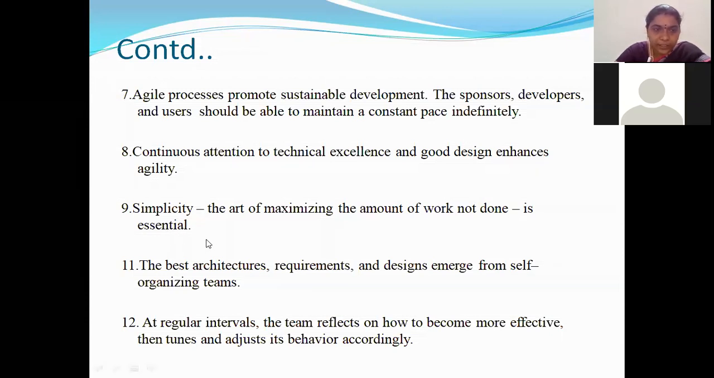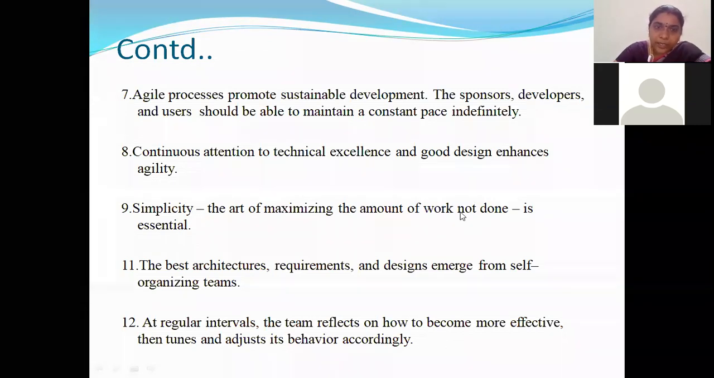That is more essential in agility. Simplicity is more important: the art of maximizing the amount of work not done. Generally, if you don't do the work, we'll have negative feedback. But in agility, not doing work is also an art. Why? Because you're not doing the work which is not useful, and you are able to analyze that. So that is what we are saying here.